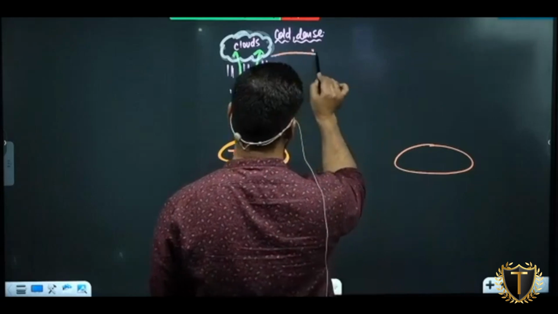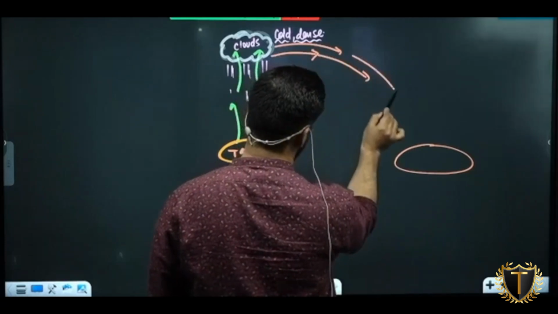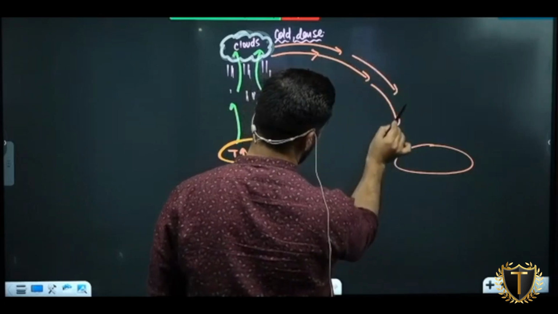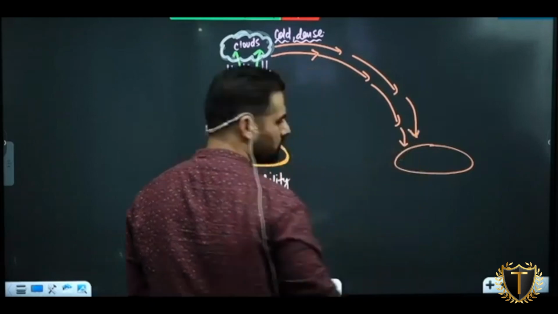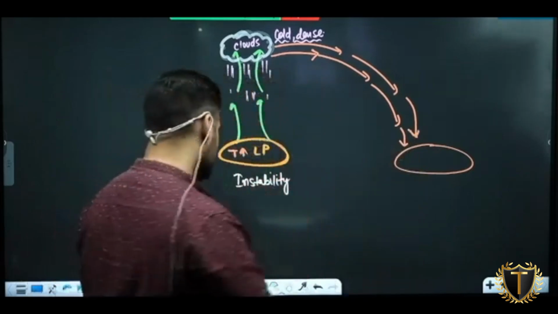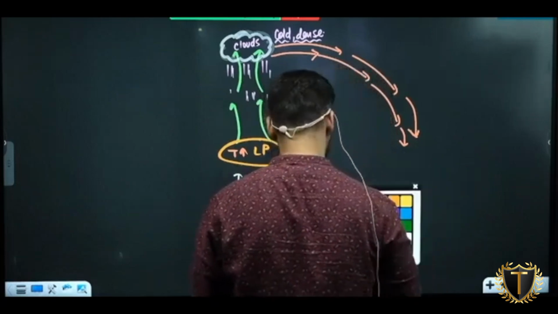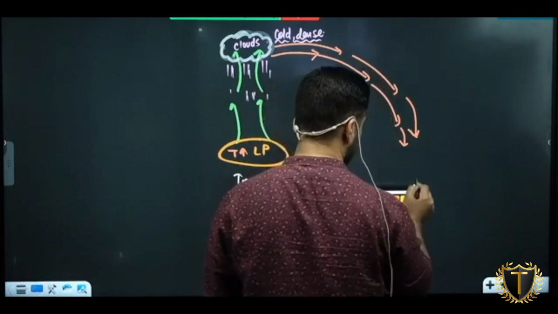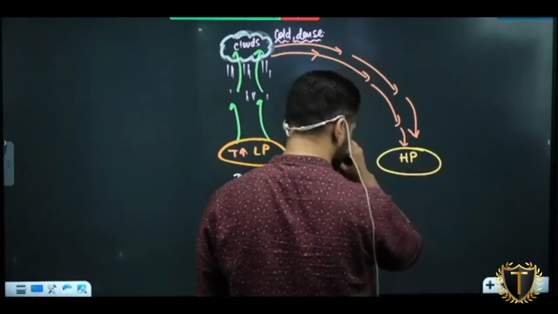Let's take our cold air. It has sunk here. Wherever this air will sink, sinking zones create high pressure. Is it clear?